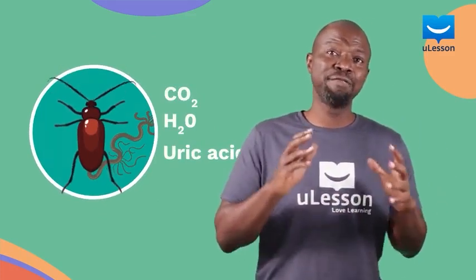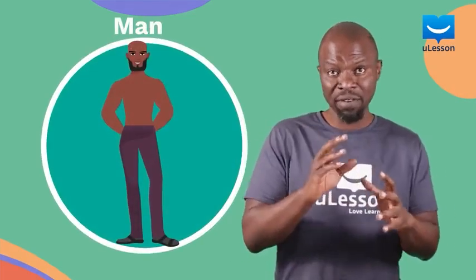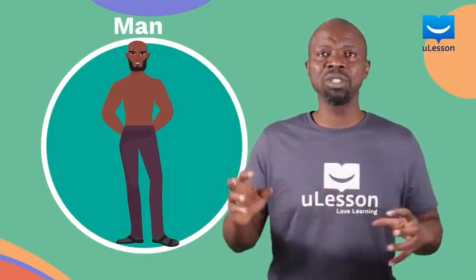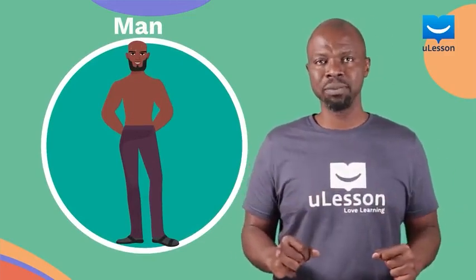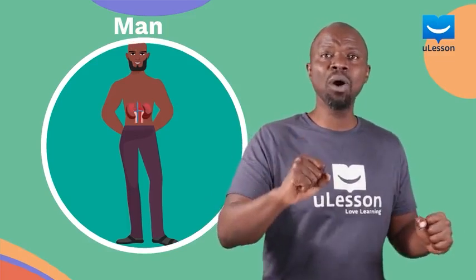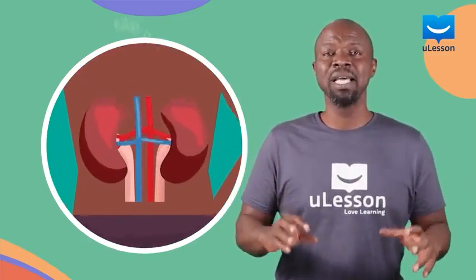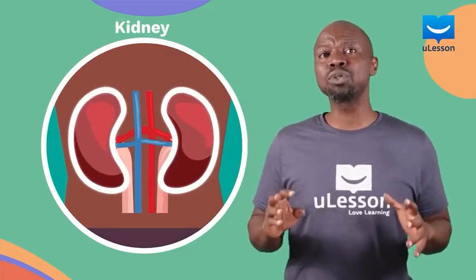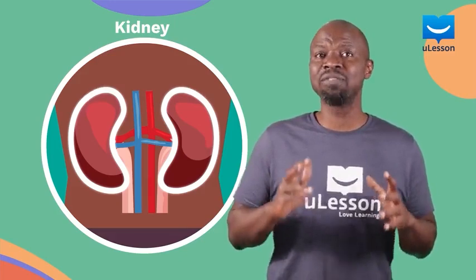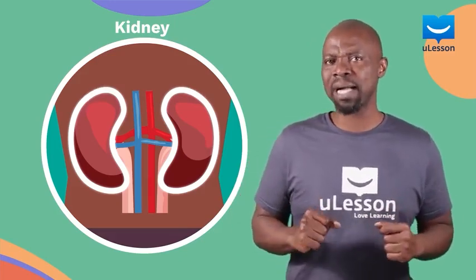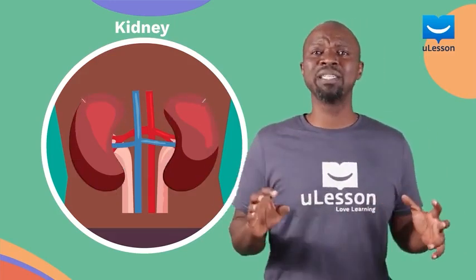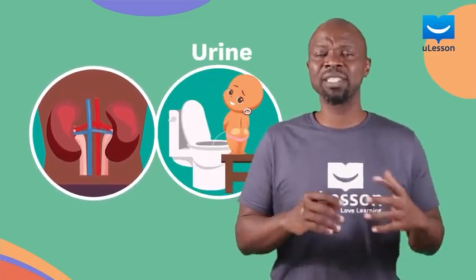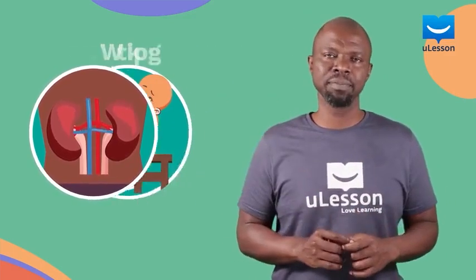Now, on the other hand, in vertebrates like humans who have a spinal cord, there are a couple of organs and structures that work together in concert to perform the function of excretion. The chief organ, the main organ responsible for excretion in human beings is the kidney. In fact, they're so important, we've got two of them. Kidneys are a pair of bean-shaped structures located at both sides of the abdominal region of humans, towards the back. They filter out waste materials out of the blood and pass them out of the body as urine. And urine is basically a mixture of excess water and various salts.